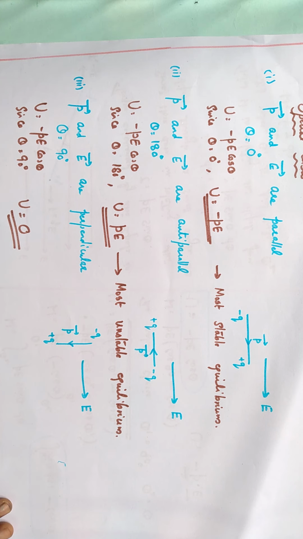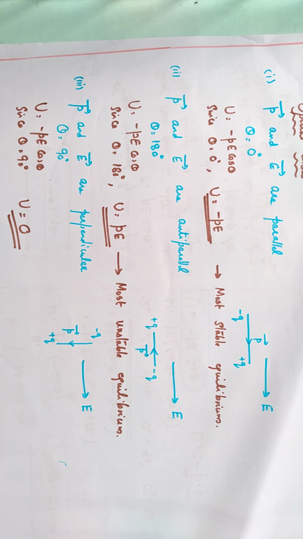If dipole moment and electric field are perpendicular to each other, potential energy becomes 0, and this is not an equilibrium. It can be considered a transition value, which can be stable or unstable. Okay, children, so this is the potential energy of a dipole when placed in an external electric field. When a dipole is placed in an external electric field, it experiences a torque, and because of the torque, the dipole begins to rotate. It experiences a potential energy U equals minus P E cos theta. Clear? Thank you.